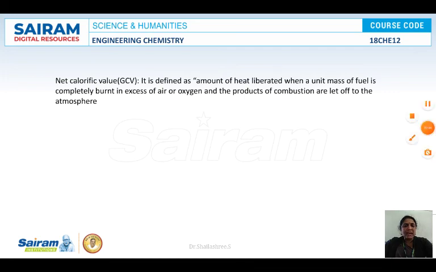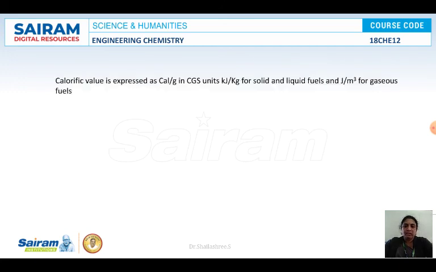The calorific values are expressed in kilojoules per kg for solid or liquid fuels, and for gaseous fuels in joules per cubic meter. So this is about the introduction and classification of the fuels.